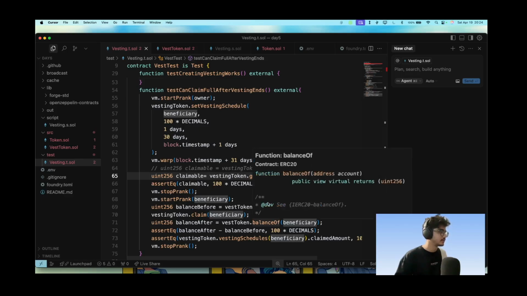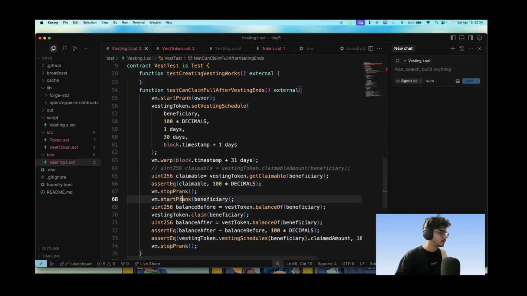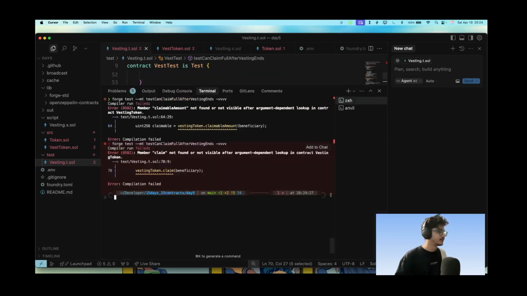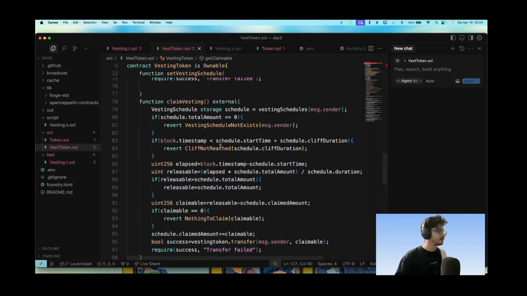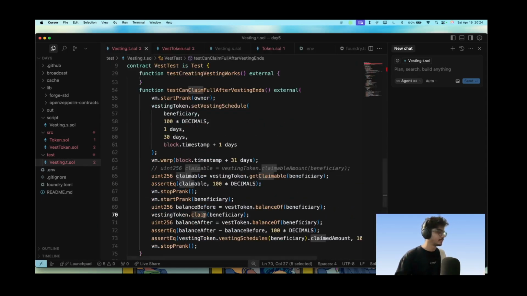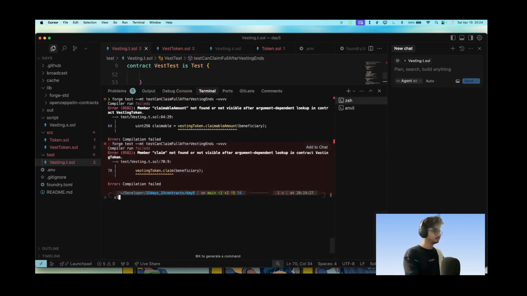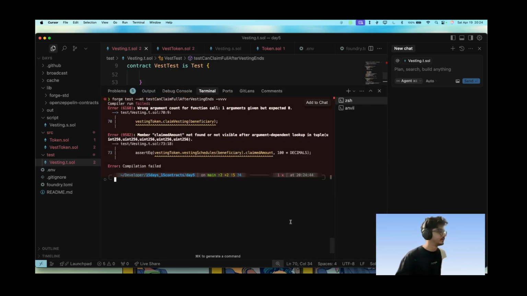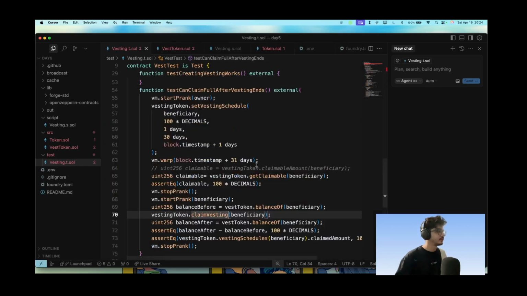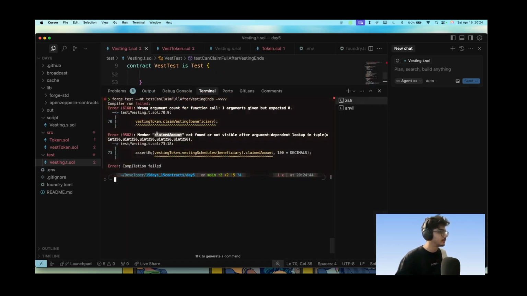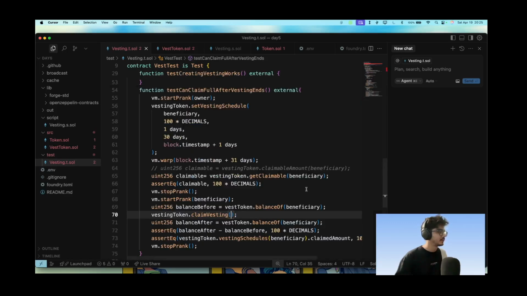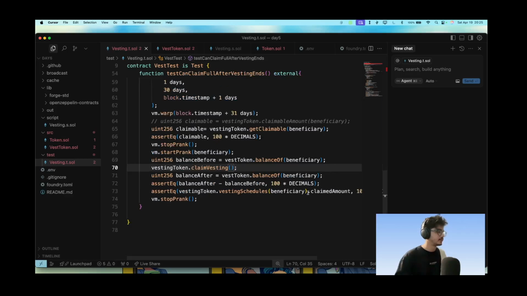And let's go here, claim, whatever. Where are we calling claim? Balance before vesting token dot claim. It's not claim, it's called claim vesting. And let's go here, dot schedules 0x claim vesting. Yeah, so we don't need to pass the beneficiary here. And then what is the error? Remember, claimed amount not found or not visible. Vesting token dot schedules dot claimed amount.